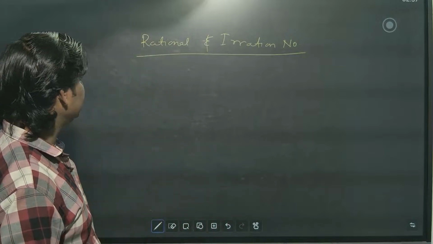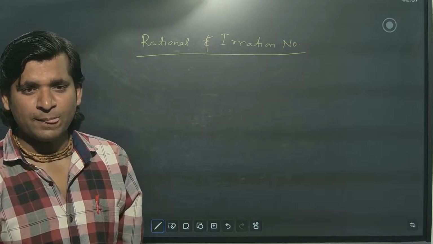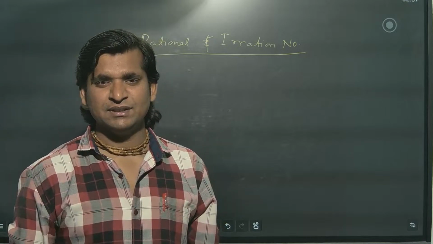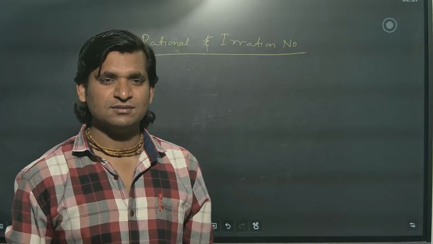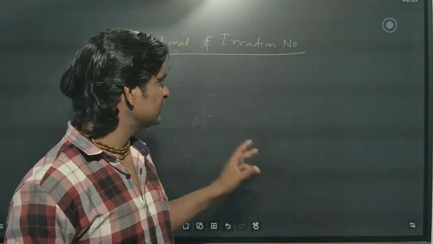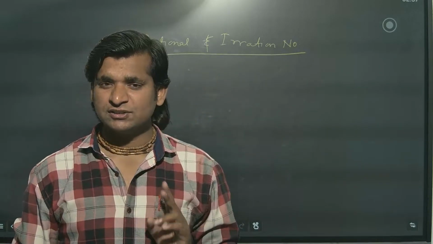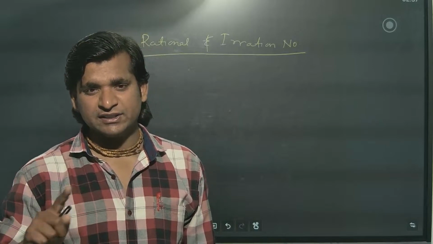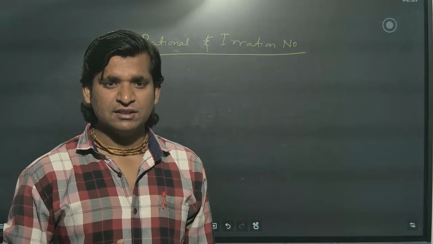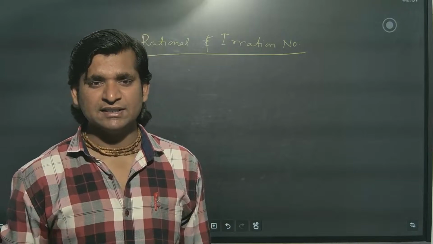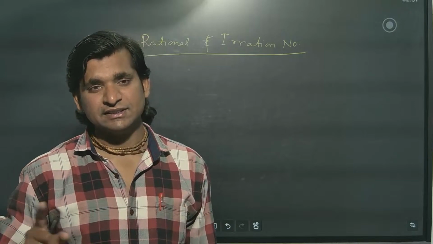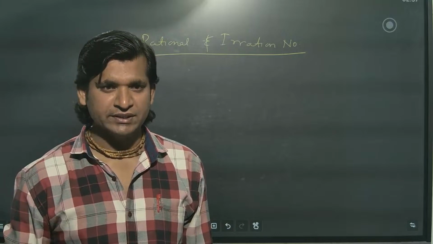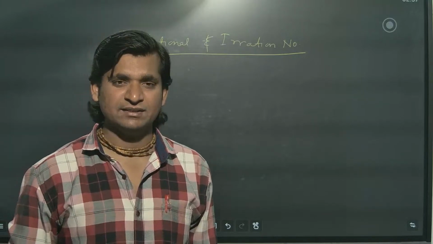So, rational and irrational numbers. Everyone knows the definition of a rational number and of an irrational number, so I am not going to discuss that. Based on this, questions will come. In an MCQ, what will they ask? The product of a rational and an irrational number, or the sum of a rational and an irrational number: is it irrational, is it rational, or none of these, can't be determined. Like that MCQs will be there.